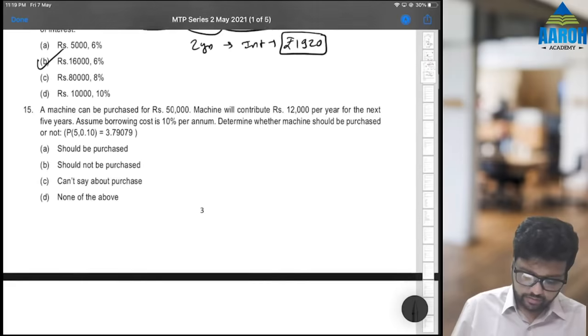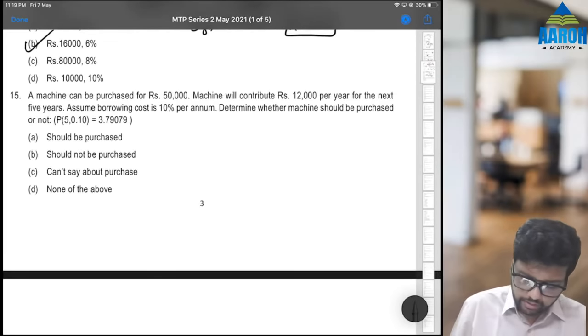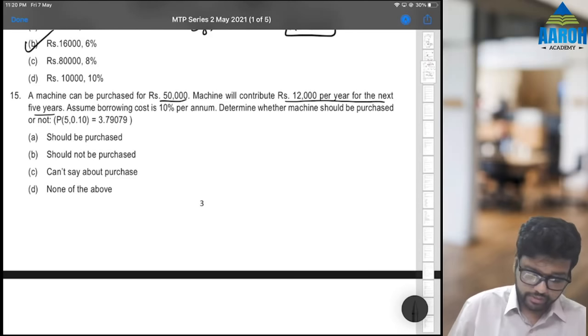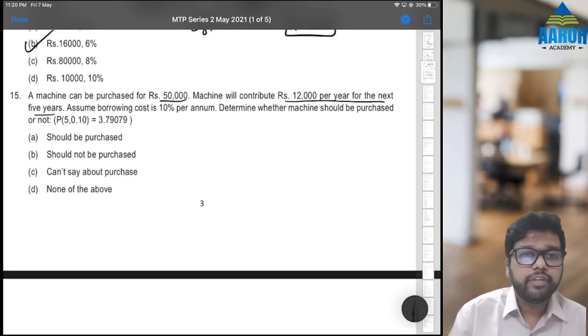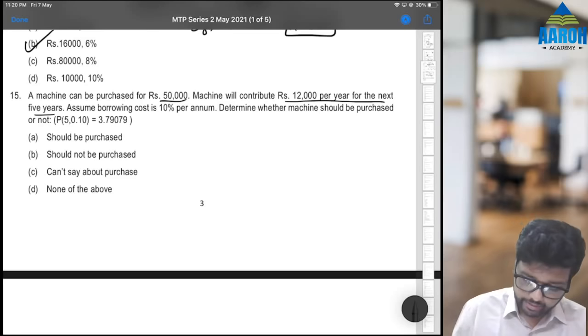Next, depreciation. A machine can be purchased for 50,000. So that is cost. Machine will contribute 12,000 per year for next 5 years. Assume, acha, not depreciation, it is on NPV. Fine. Assume borrowing cost is 10% per annum. Determine whether machine should be purchased or not. Okay, it is an NPV question.